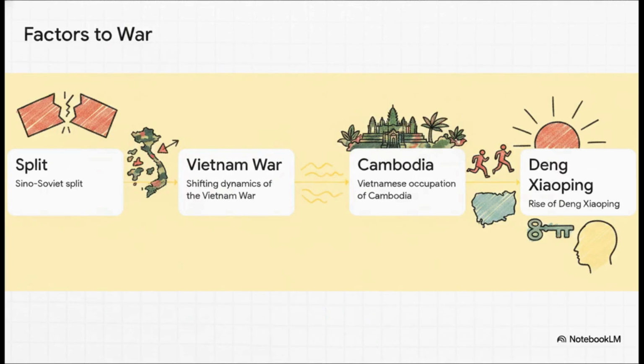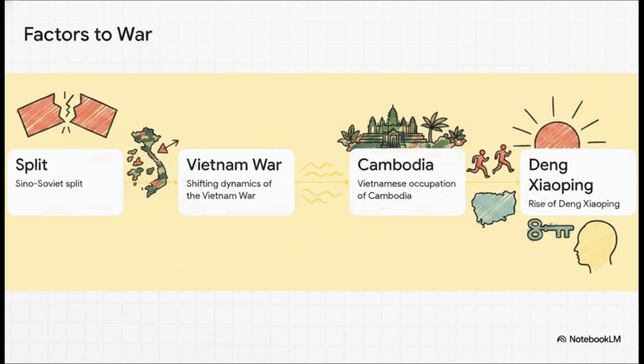playing. To really get how we arrived at this point, we need to break down the 4 specific dominoes that created the conditions for this conflict. It wasn't just one single spark, it was a whole cascading series of historical shifts we're looking at. We're looking at the Sino-Soviet split, the changing dynamics of the Vietnam War, the crisis in Cambodia, and lastly, the rise of Deng Xiaoping in China.